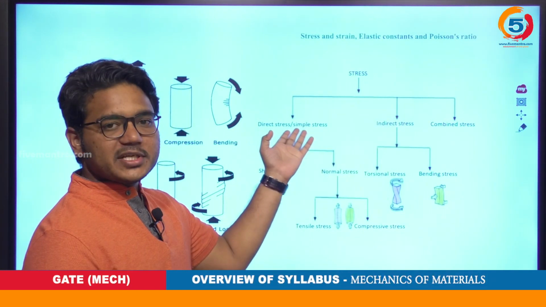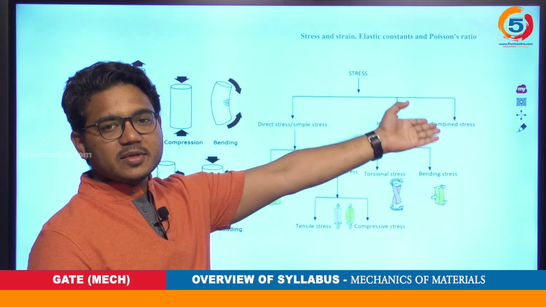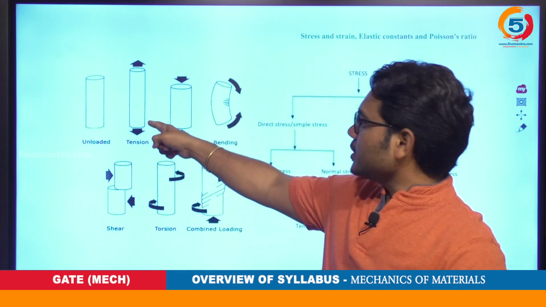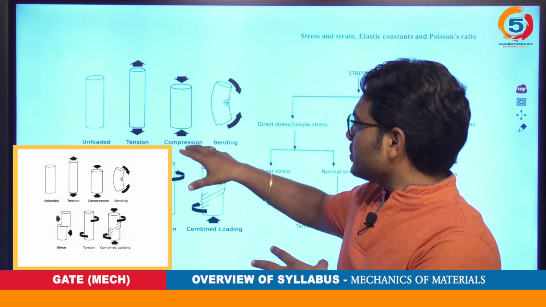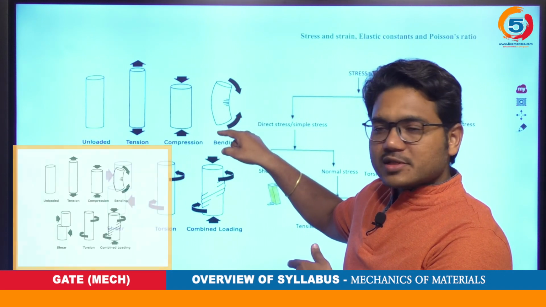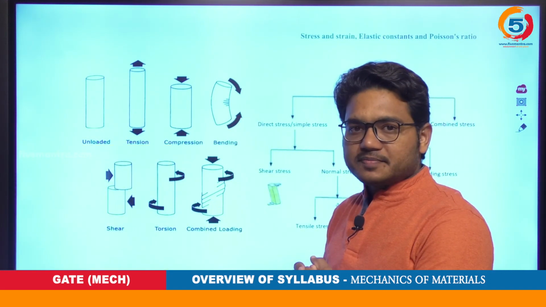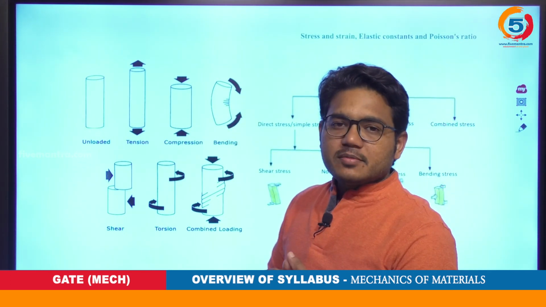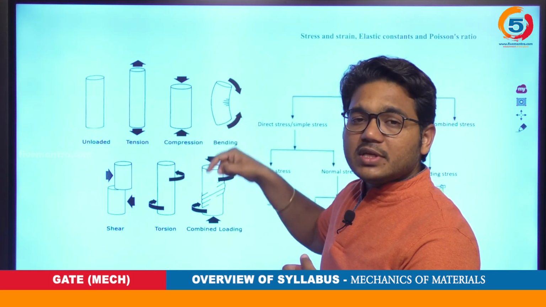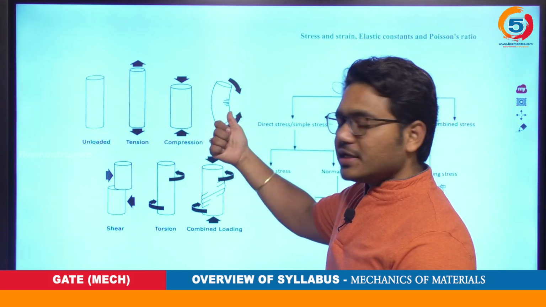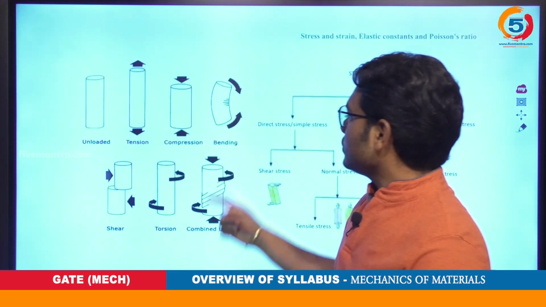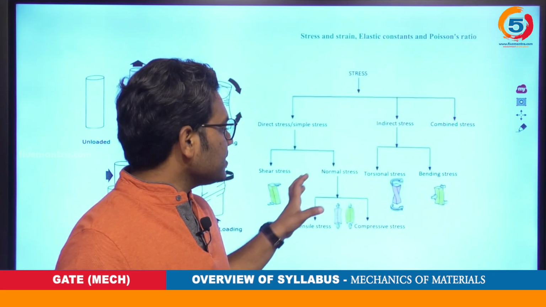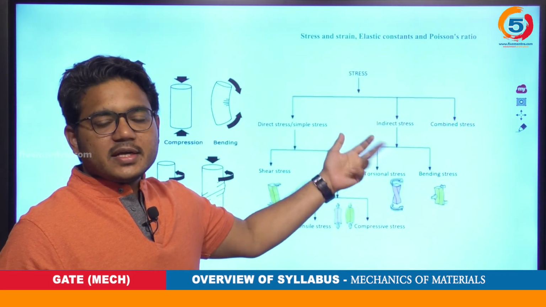That is, there will be direct stresses, there will be indirect stresses, there will be combined stresses based on the loading. From this figure, tension and compression will give you direct stresses. Based on bending and shear, at any section if you see, there will be stresses induced which we cannot say are direct. They are indirect stresses induced due to bending, shear, torsion or whatever combined loading. So these indirect stresses, direct stresses, everything we will be studying ahead in our topic.